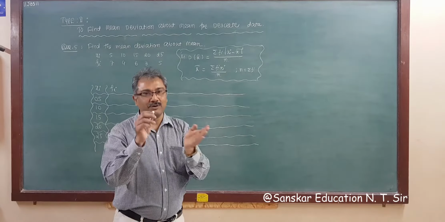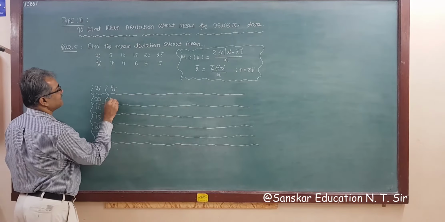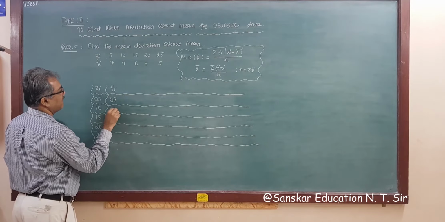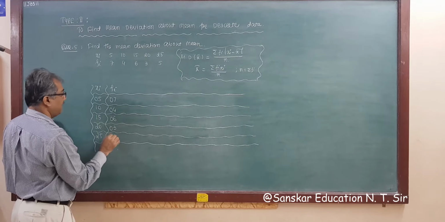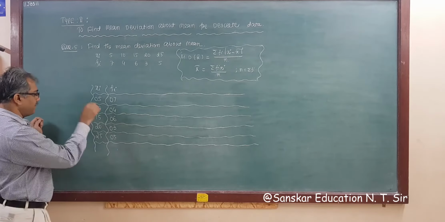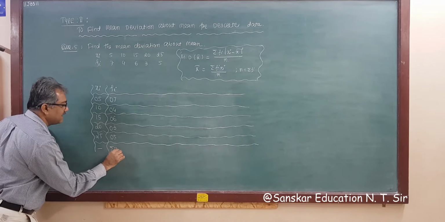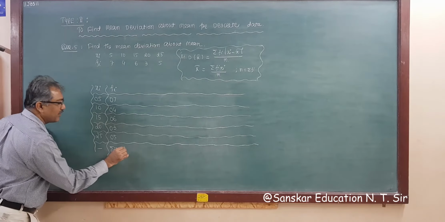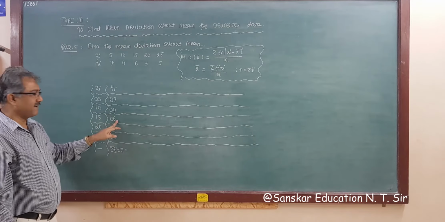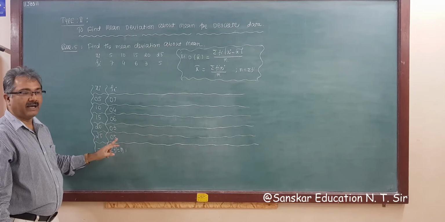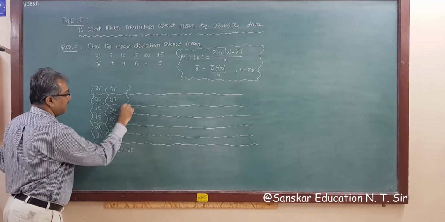Give a title according to what you require. So this is fi. So frequency is 7, 4, 6, 3 and 5. Now sum of the frequency, that is sigma fi, and is also known as n, number of observations, right? So sequence is 7 plus 4, 11, 17, 20 and 25. So sigma fi is 25, right?